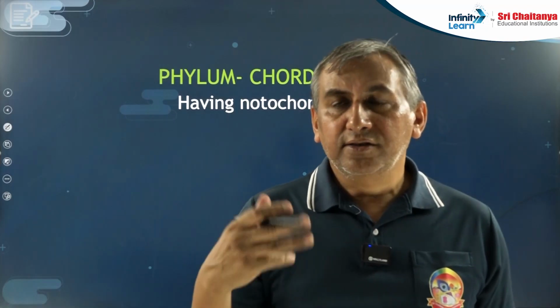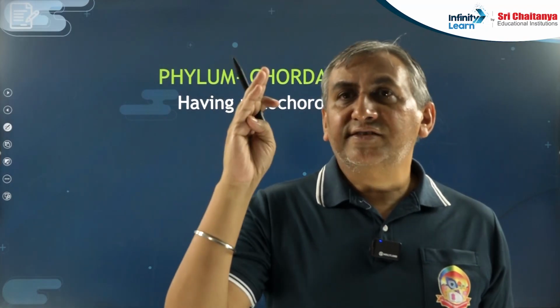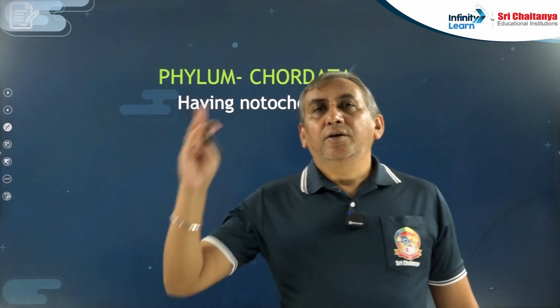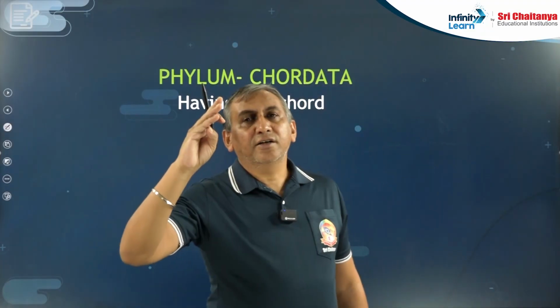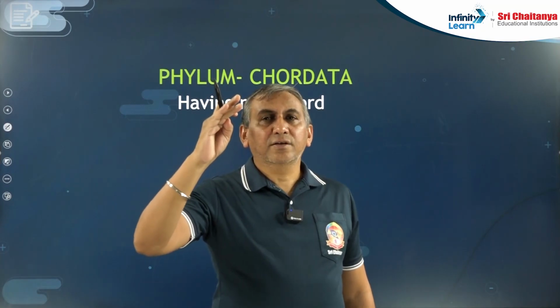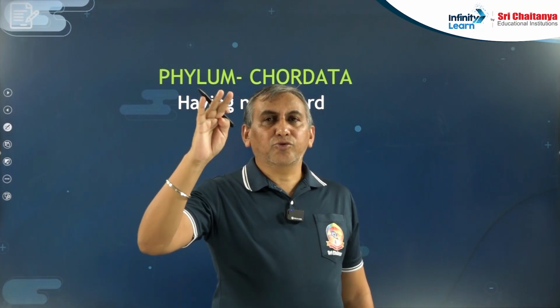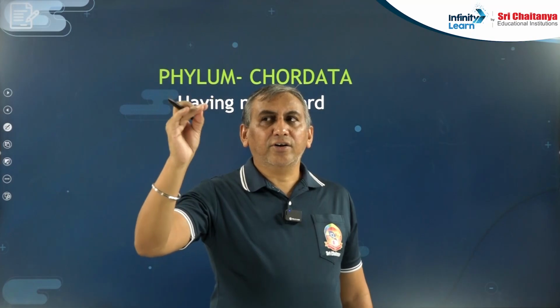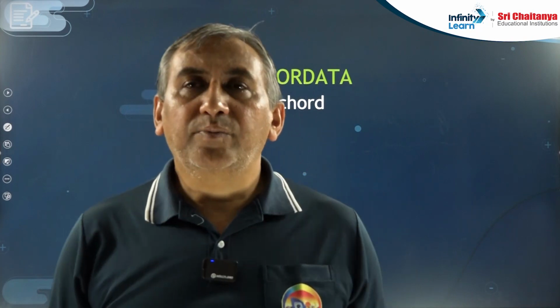We have discussed 10 phyla till now: Porifera, Coelenterata, Ctenophora, Platyhelminthes, Aschelminthes, Annelida, Arthropoda, Mollusca, Echinodermata, Hemichordata. The next phylum is Chordata, and that will be covered by my colleagues. They will tell you about the chordates.